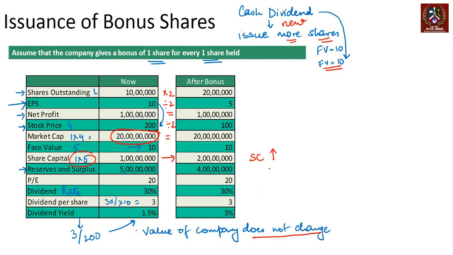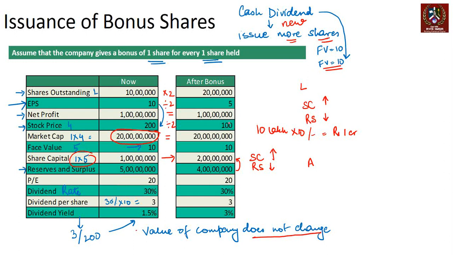If share capital goes up, the balance sheet will not balance because on the liabilities side you have share capital going up. There is no change on the asset side. So to manage it, the reserves and surplus have to go down by the same amount. So it's like this entire movement of 1 crore rupees has moved from here to here. You have issued 10 lakh shares of 10 rupees each, right? So you have issued 10 lakh new shares of 10 rupees each. This 1 crore rupees moves from reserves and surplus to the share capital.